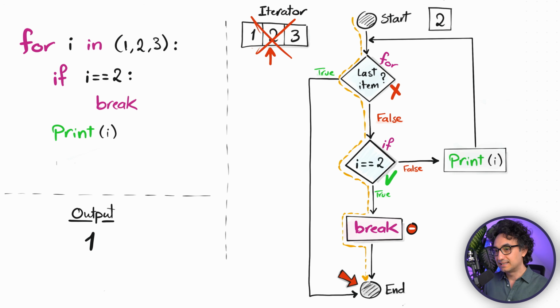So as you look at this, it's like we are building an emergency exit from the loop. If something catastrophic or an emergency happens, we have to stop everything that we are doing and get out. This is exactly how the break statement works in Python.